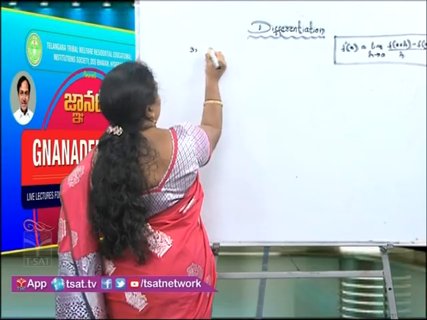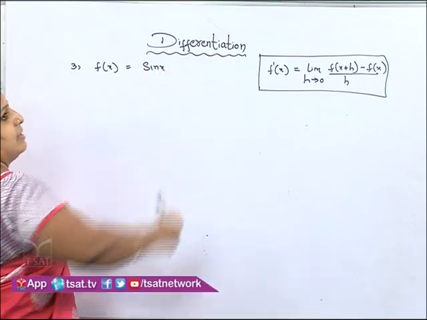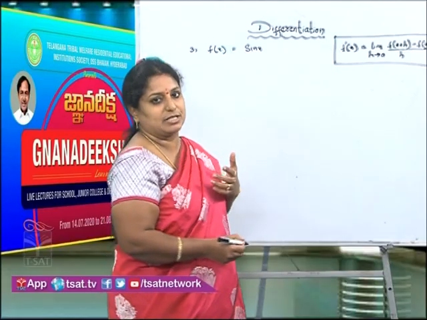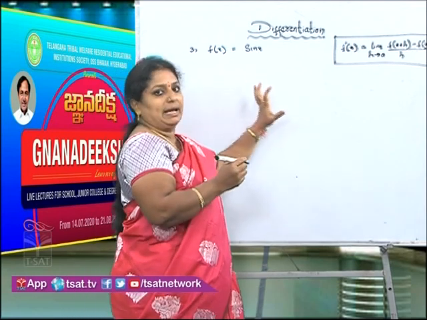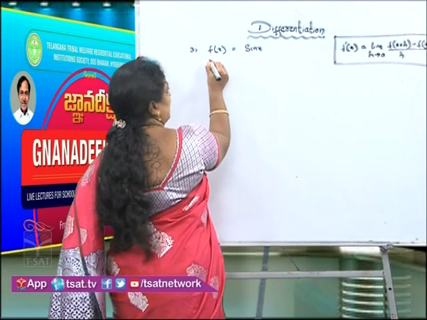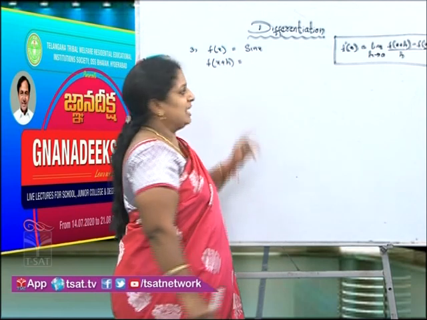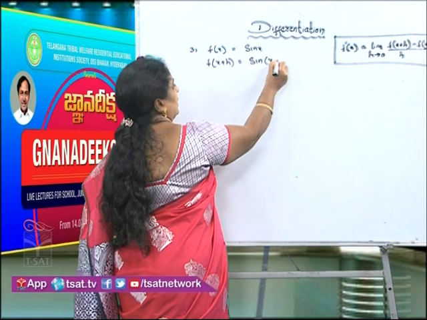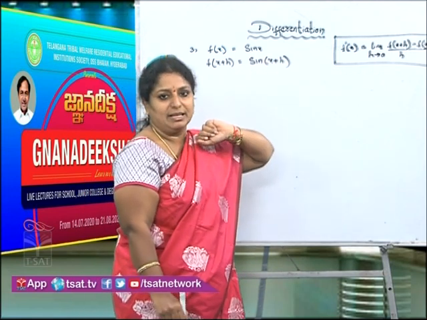Let us take f of x is equal to sin x. Everybody knows sin x, cos x, tan x, cosecant x. These are the trigonometric functions. Now, f of x is equal to sin x. It might be algebraic or it might be trigonometric, our procedure won't change. What is the next step? F of x plus h. Now, f of x plus h is equal to sin of x plus h. Simple, in x place I am substituting x plus h.